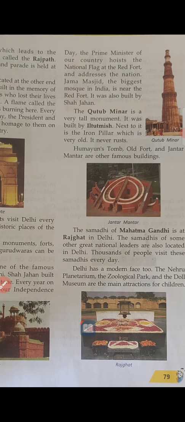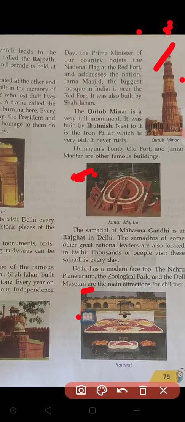The next building you see here, children, is one of the most important buildings, that is Qutub Minar. It is an iron pillar. Here you can see Qutub Minar. Qutub Minar is one of the pillars, an iron pillar. It never rusts. Rusting, you know, is common for iron materials.